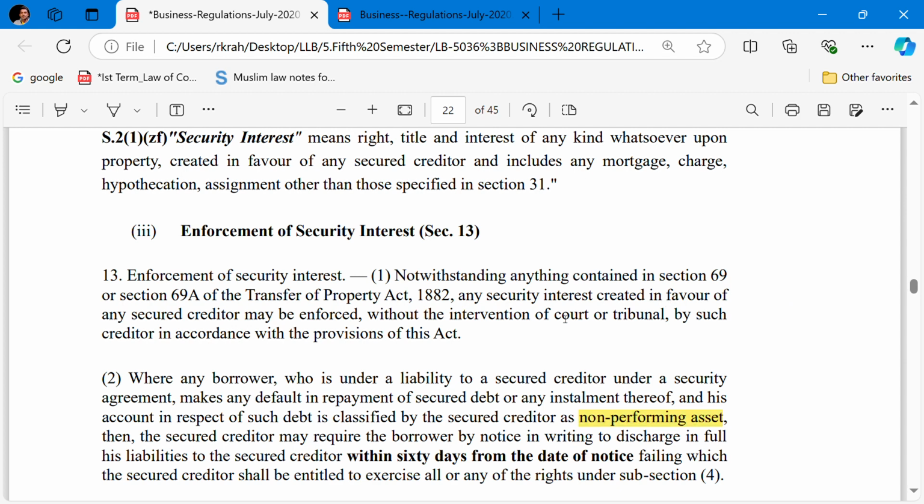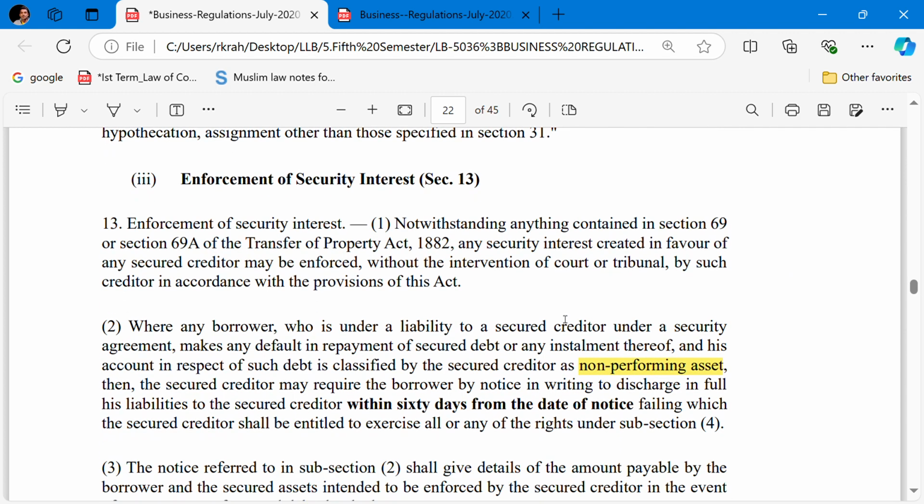In that case, the secured creditor may require the borrower by notice in writing to discharge in full his liability to the secured creditor within 60 days from the date of the notice, failing which the secured creditor shall be entitled to exercise all or any of the rights under subsection 4 of this Section 13.